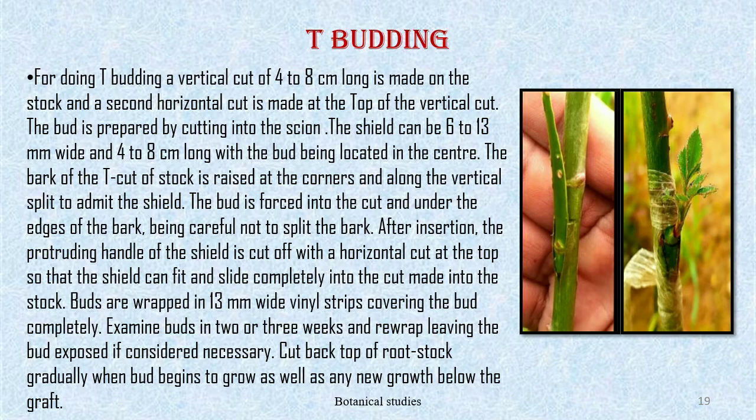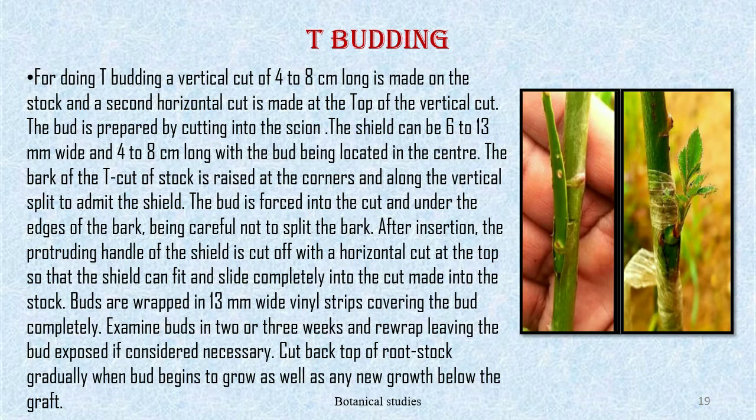The bud is forced into the cut and under the edges of the bark, being careful not to split the bark. After insertion, the protruding handle of the shield is cut off with the horizontal cut at the top so that the shield can fit and slide completely into the cut made into the stalk.